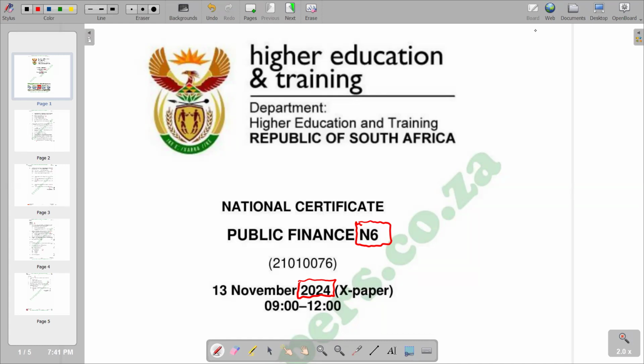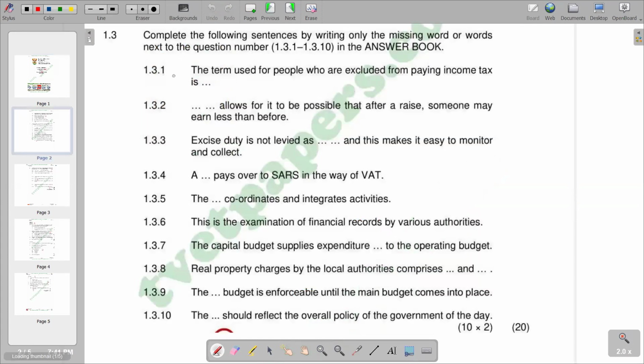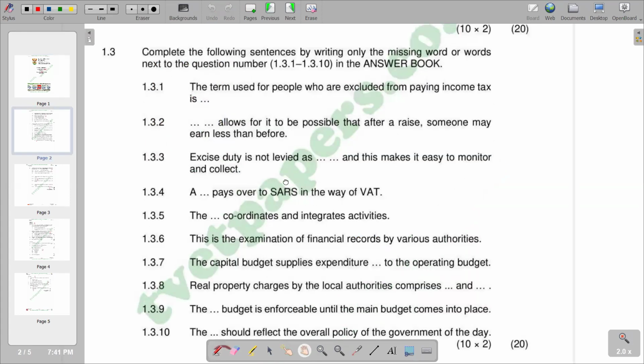In this video, we want to look at a question from the question paper of November 2024, and we are looking at a part of question 1. So we are going to start on our question 1.3, and our question reads, complete the following sentences by writing only the missing word or words next to the question number. So we are given 1.3.1 up to 1.3.10.